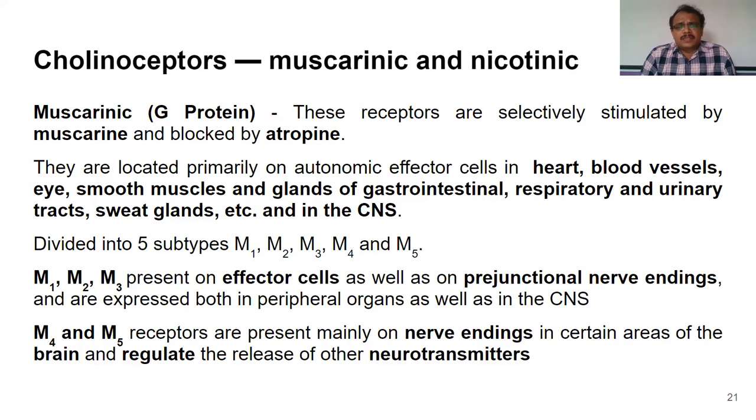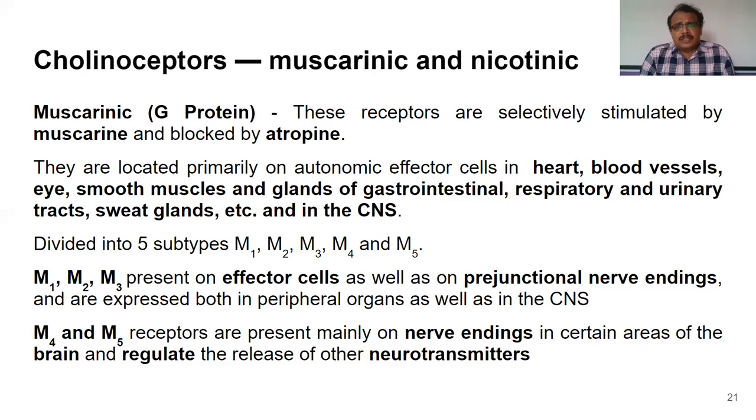Let's see about muscarinic receptors. As we have seen, muscarinic receptors are G-protein coupled receptors, and they are primarily located on the effector cells. Effector cells, in the sense, we have seen there are various organs within the body which function involuntarily, and these organs are under the control of the autonomic nervous system.